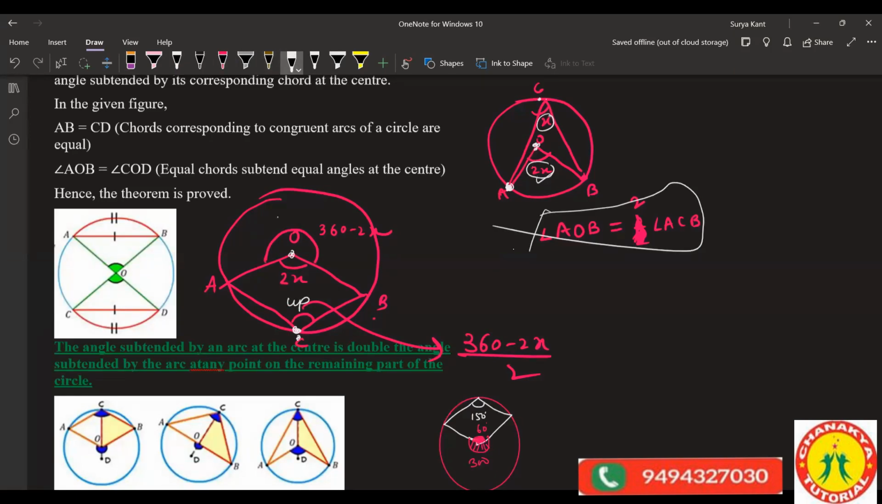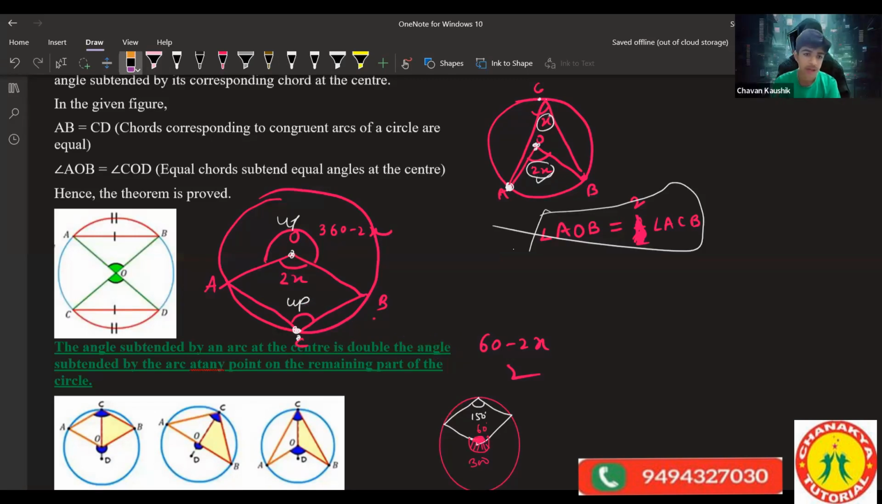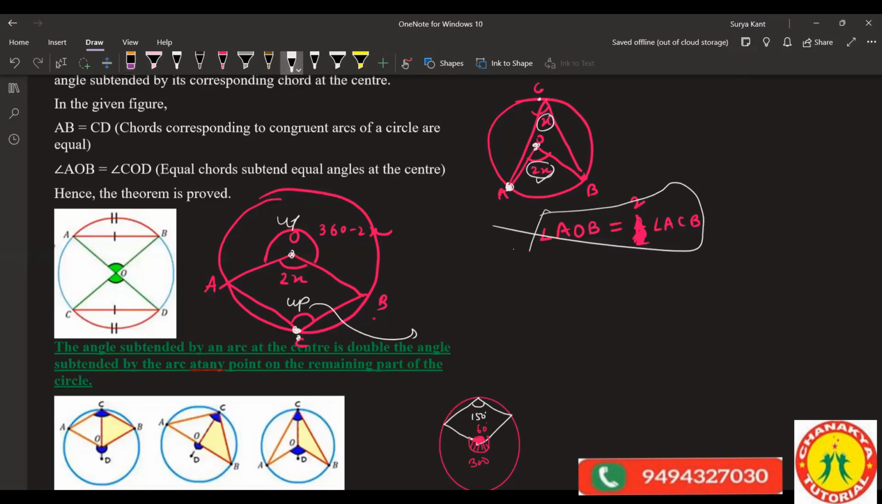180 minus x, correct. Understood? Up concept or down concept can be there. Clear? Sir, it will be 2x only, here or this one. ACB will be 2x, because it's alternate. Now, this will be half, which means 180 will come, not 360. Yes, tell me. You can write 180 minus x.